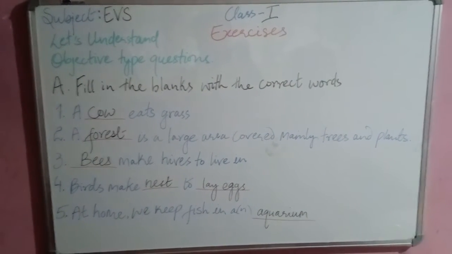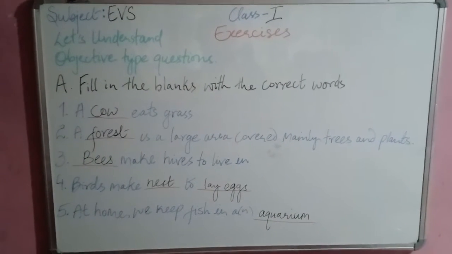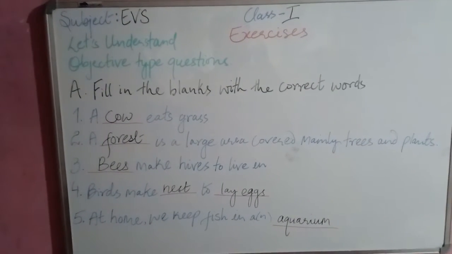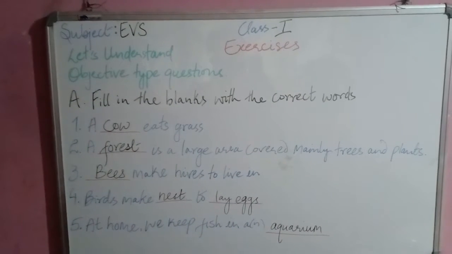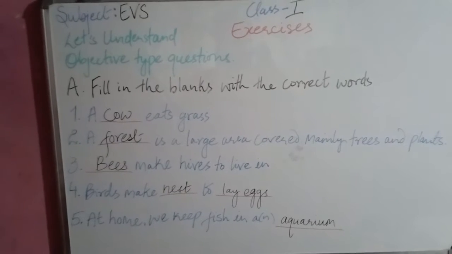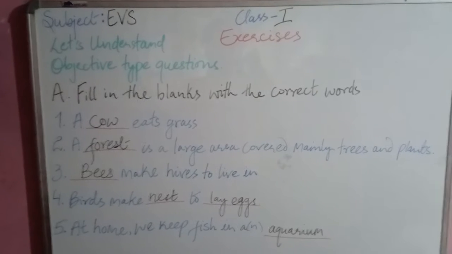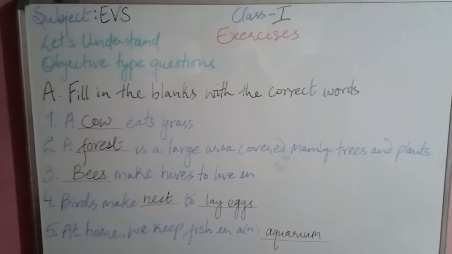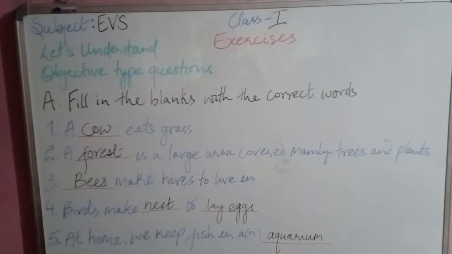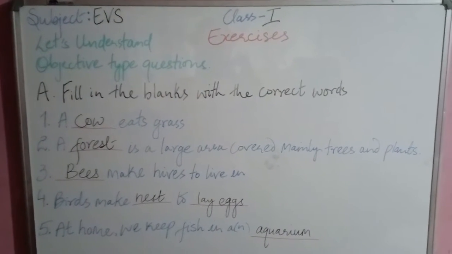Question number 2. A dash is a large area covered mainly with trees and plants. So that will be your forest. A forest is a large area covered mainly with trees and plants. Question 3. Dash make hives to live in. So that will be your bees. Bees make hives to live in. And then question 4. Birds make dash to dash. So birds make nests to lay eggs.